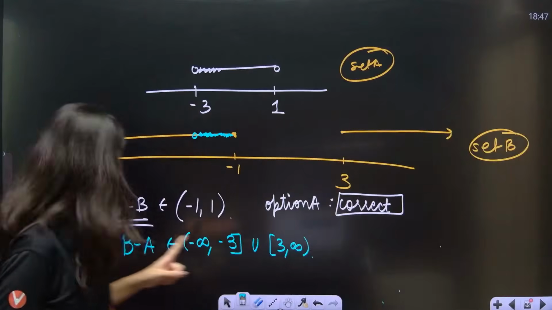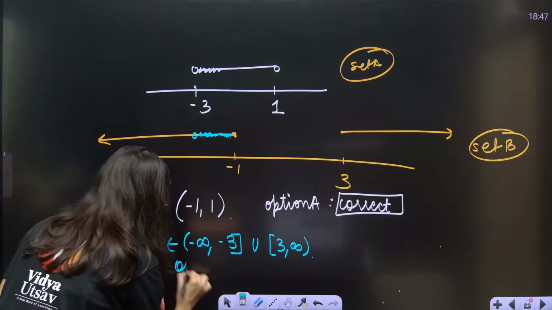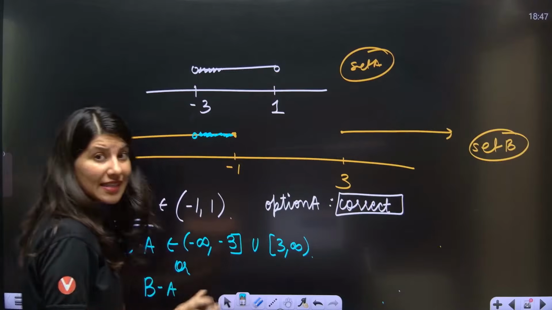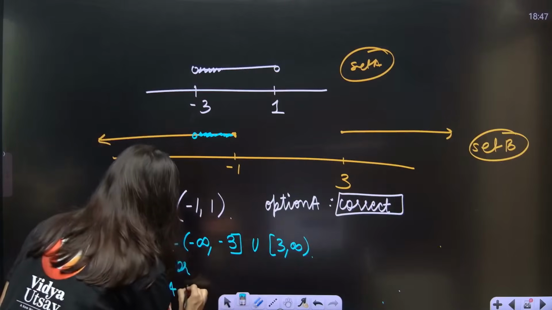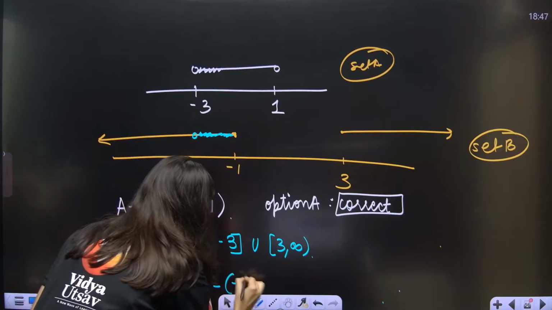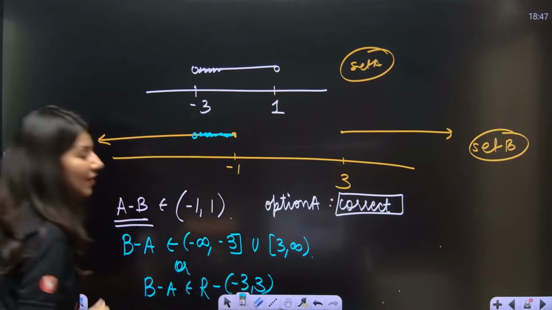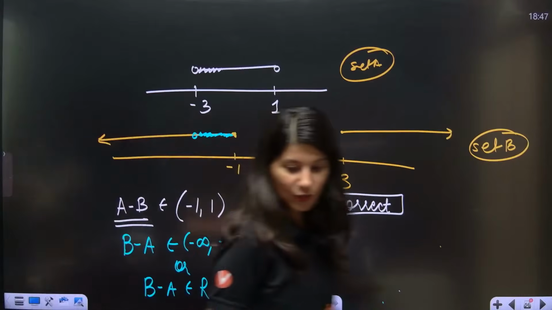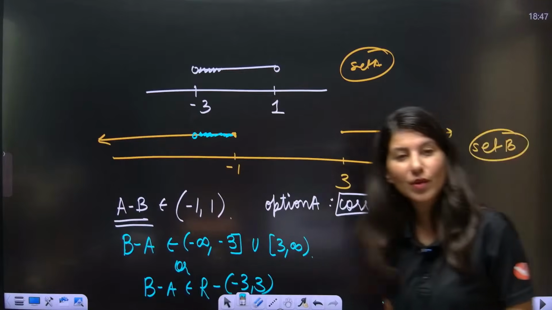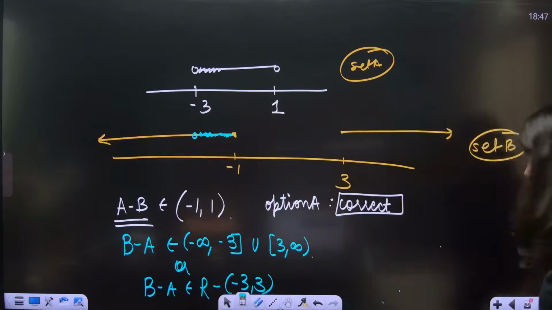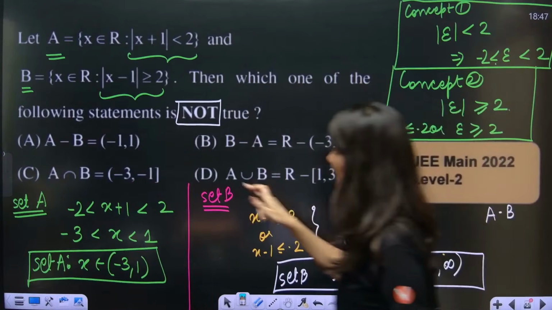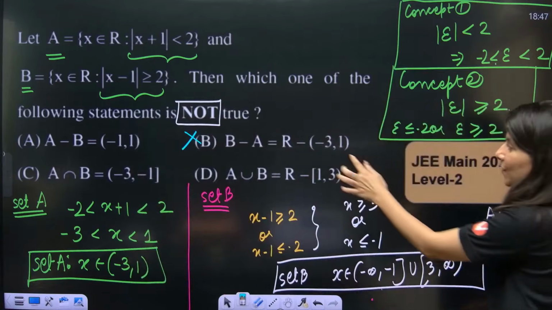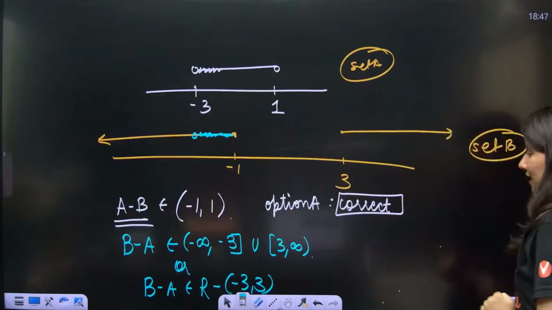No, no. Actually, if I write B minus A in another way, so this is your B minus A. So B minus A is actually all real values except minus 3 to 3. This is another way of writing. Just remove minus 3 to 3 open interval and you will get it. Okay, Girish, maybe you were not there in modulus session. So it seems option B is incorrect. Okay, why it is incorrect? Because minus 3 to plus 3 should be there.